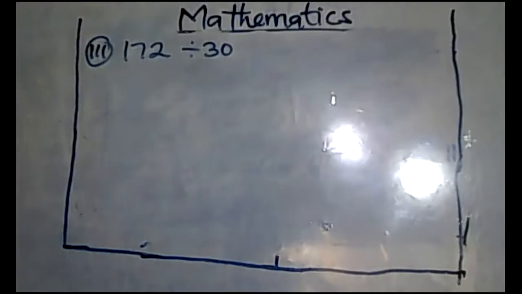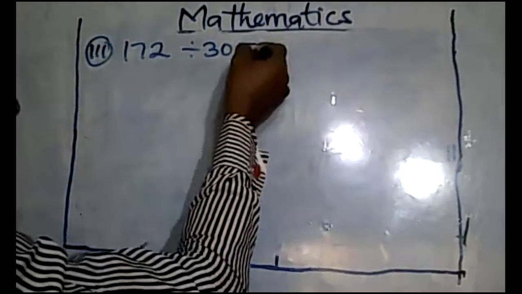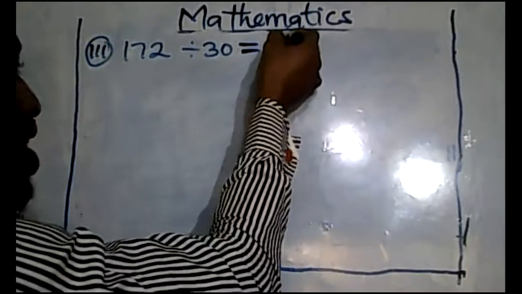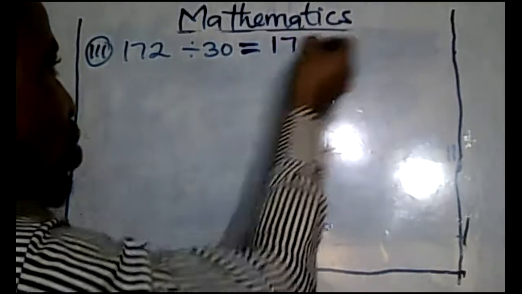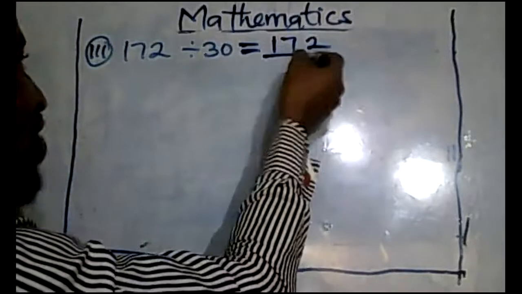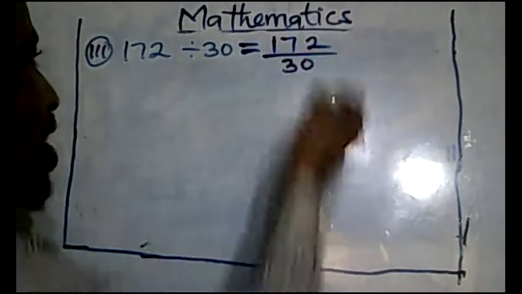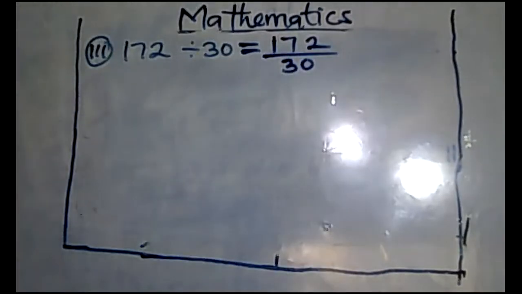172 divided by 30. First of all, write your dividend. Your dividend is the number you want to divide, that is 172, and over your divisor. Your divisor is the number that you're supposed to divide by. Having said that, we can also do this one like we did the first one.